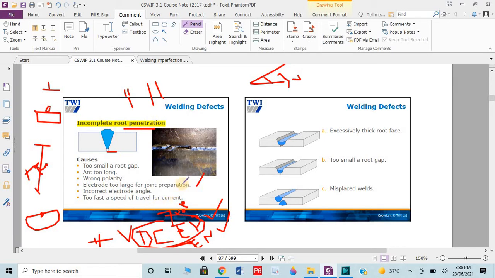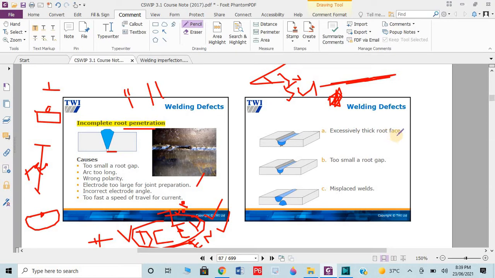Too fast a speed of travel for the current. Suppose our welding speed should be 5 centimeters per minute, but we are welding at 7 or 8 centimeters per minute, which means the travel speed of welding is too high, then less heat is generated for that specific area, and so incomplete penetration remains.